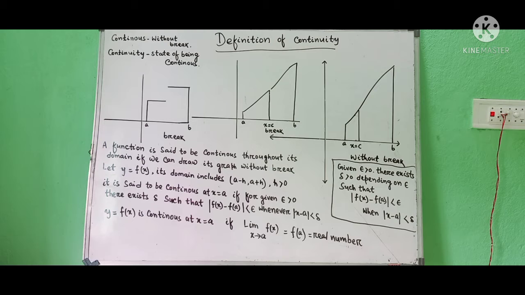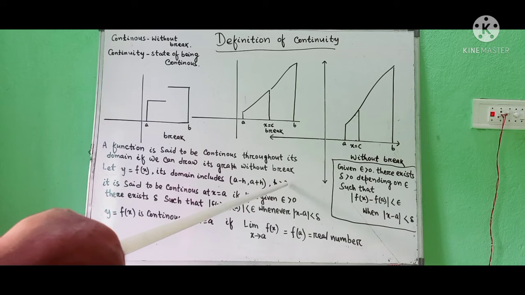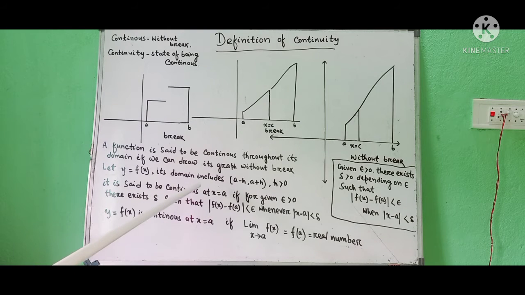Perhaps you can understand. Now come to the language of limit. Let y is equal to f(x). Its domain includes within the open interval (a minus h, a plus h), where h is very small and h is greater than 0. It is said to be continuous at x is equal to a if for given epsilon greater than 0 there exists delta such that modulus of f(x) minus f(a).